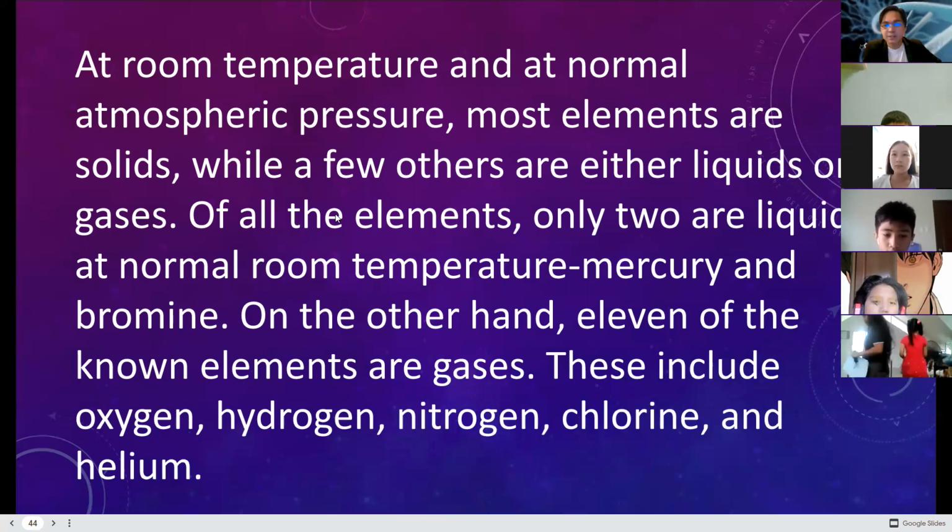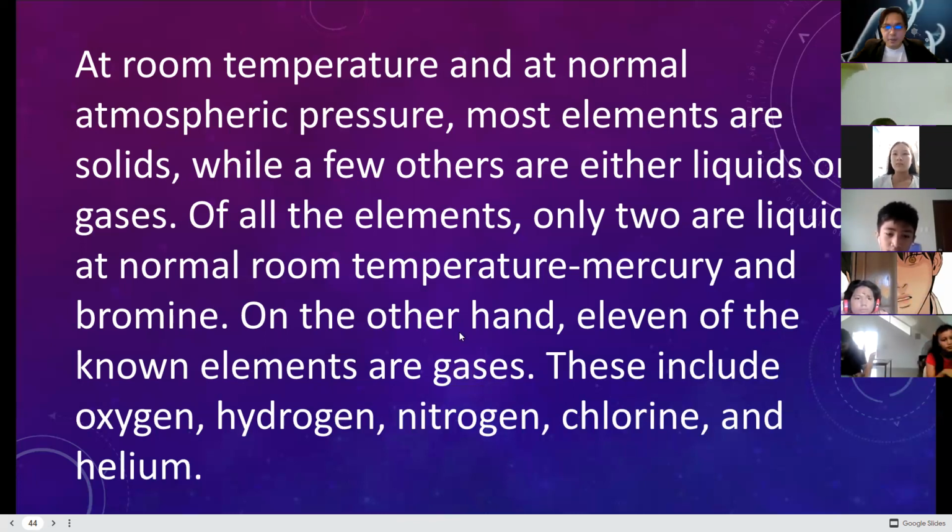This is the only element which is a liquid metal. It is a metal but in liquid form. Metal in the sense that it conducts electricity, and it is also a good conductor of heat. On the other hand, 11 of the known elements are gases, or the noble gases. This includes oxygen, hydrogen, nitrogen, chlorine, and helium.